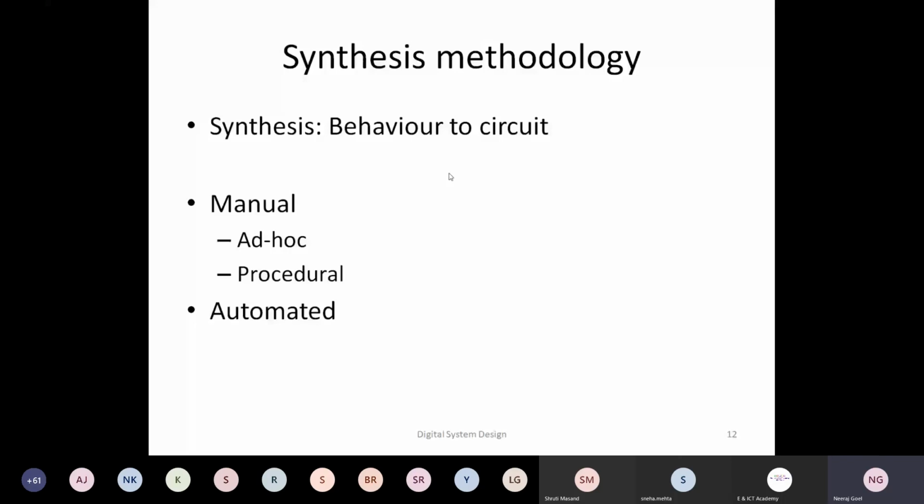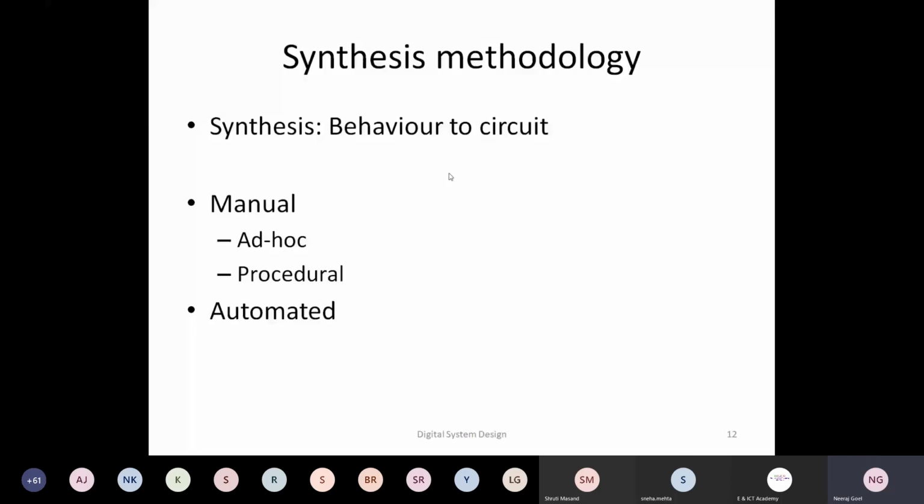That is what the automated one is. But sometimes the automated one will not be very good, because you would like to understand how things are going, and many times you have your own idea of how your system or design should be. Then you will go for a manual one. And when we are going for a manual one, again there are two methods.